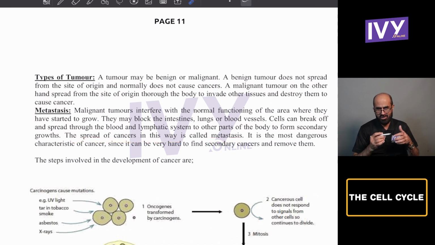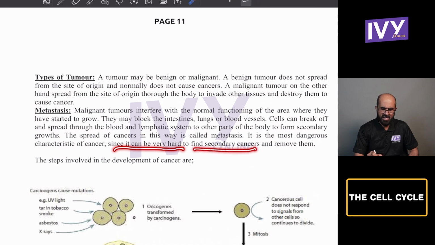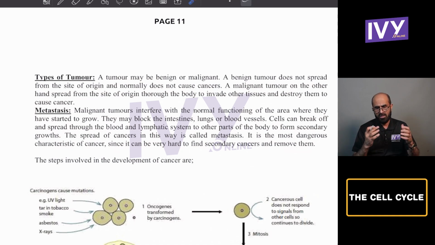So metastasis is one of the mechanisms through which cancer spreads from one part of the body to the other. It is the most dangerous characteristic of cancer since it can be very hard to find and remove secondary cancer until it has spread throughout the body. Then it's very difficult to treat because the whole body is cramped with cancerous cells. They are constantly spreading throughout the body.